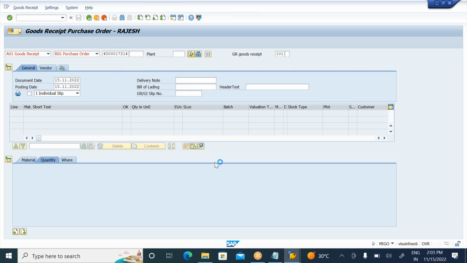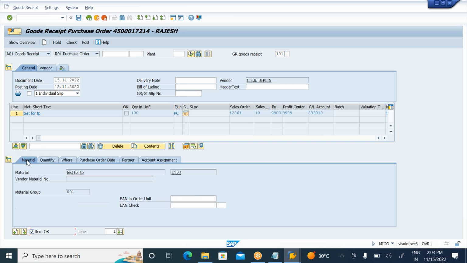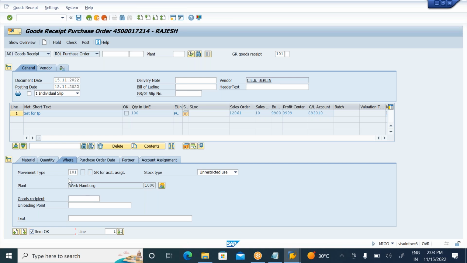Click execute here. Item okay. Material. In the quantity tab, we can observe no storage location. Here, I'm not able to enter the storage location. Why? Because this is a goods receipt for account assignment, not for physical goods. That's why there is no storage location here.